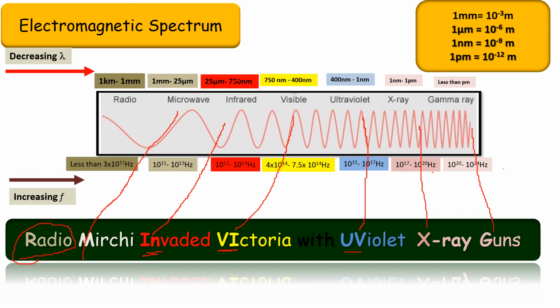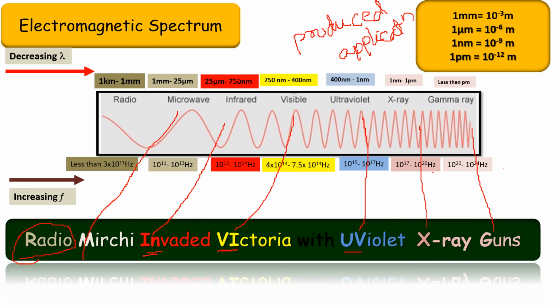So that's all in this video. This is part 1 of the electromagnetic spectrum. I am going to do part 2, in which I will be talking about how these radiations are produced or generated, and where they are used, or what their applications are. In this video you have understood how light waves are formed: a charged particle is required.